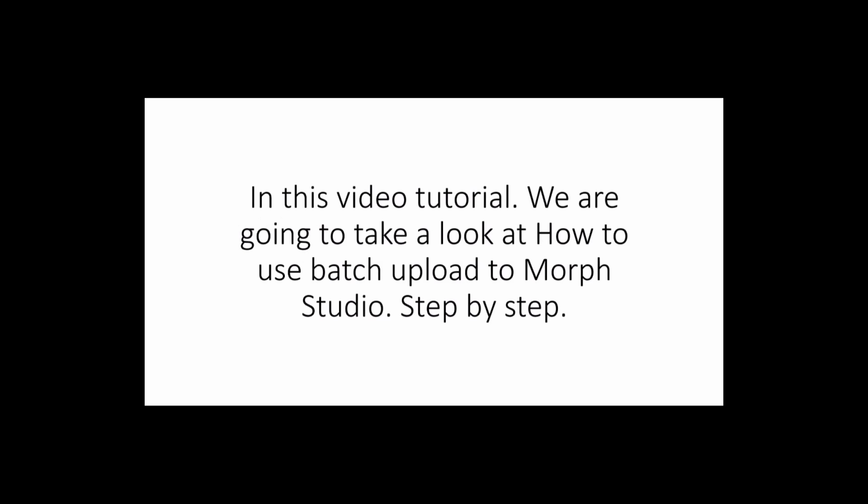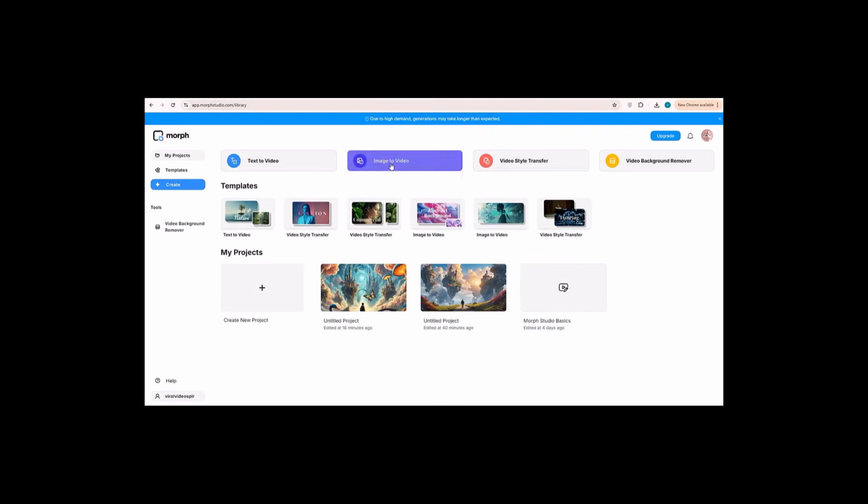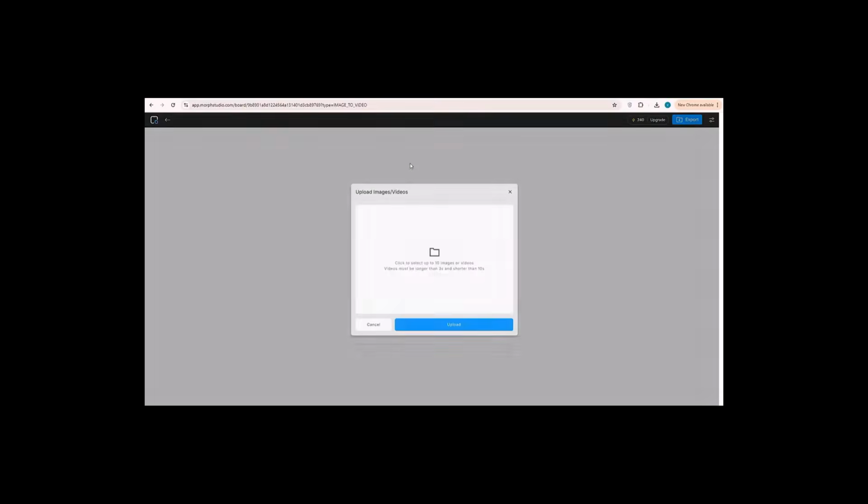In this video tutorial, we are going to take a look at how to use batch upload to Morph Studio. Step by step. So let's get started. Go to morphstudio.com, log in with your account. And in the dashboard click Image to Video.